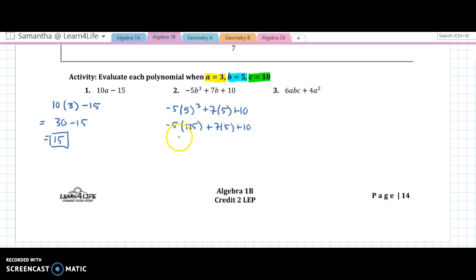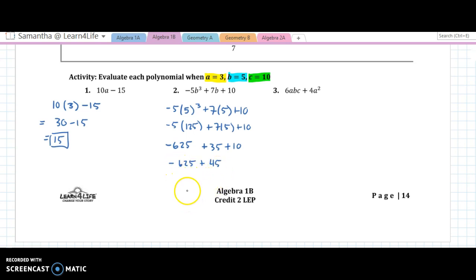So negative 5 times 125, let's see, 5 times 100 is 500, and then 5 times 25 is 125. So it's 500 plus 125, which is negative 625. Plus 7 times 5, 35, plus 10. And then I'm going to put these positive numbers together. Negative 625 plus 45.